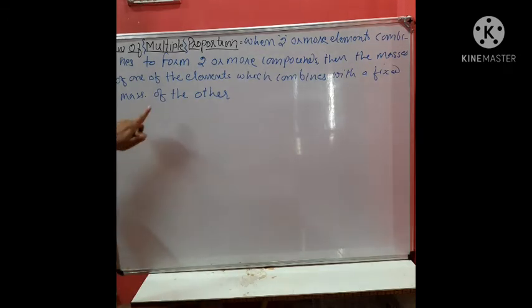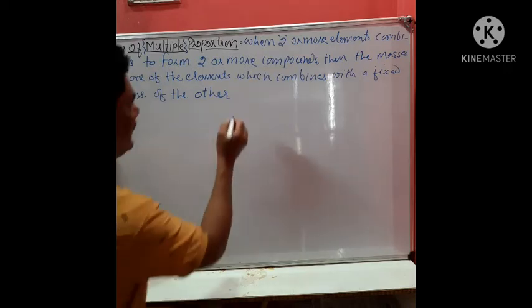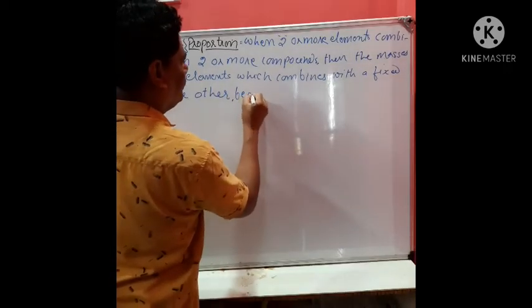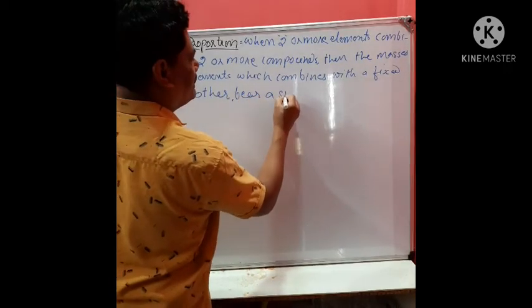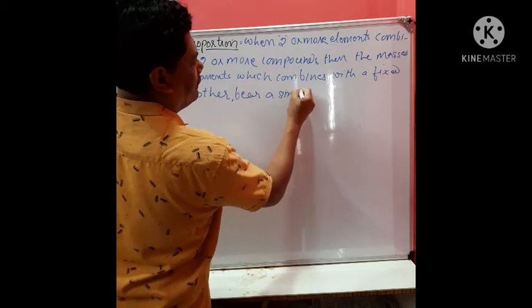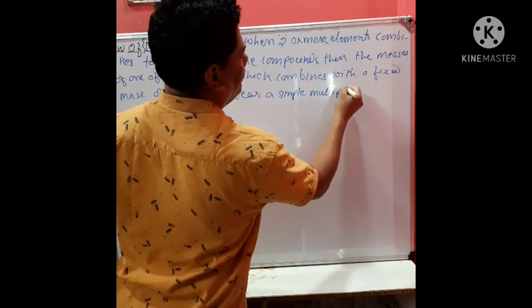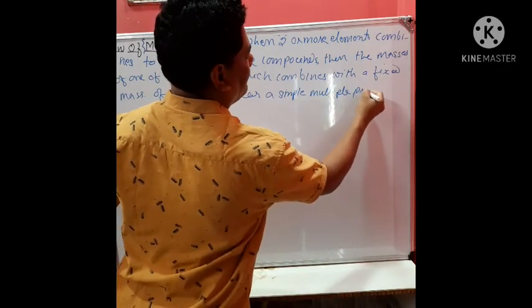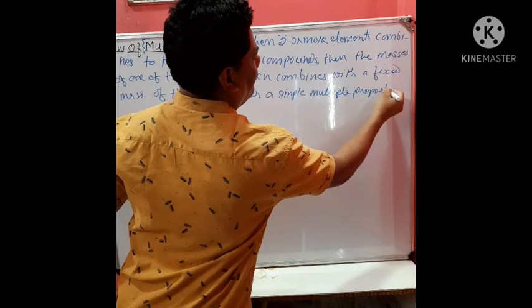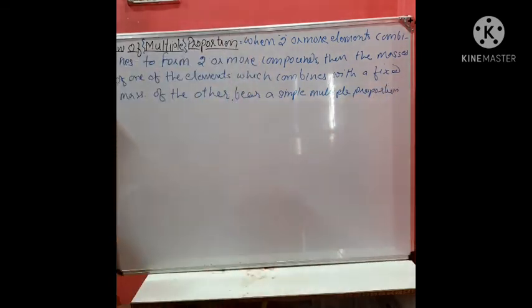The mass of the other bears a simple multiple proportion. Simple multiple proportion means what?